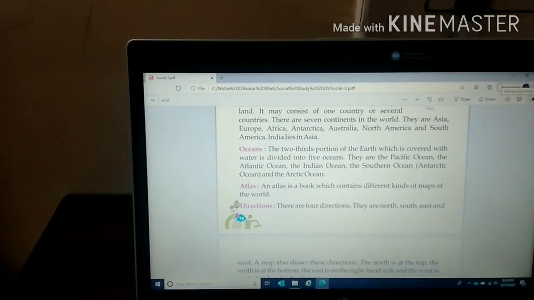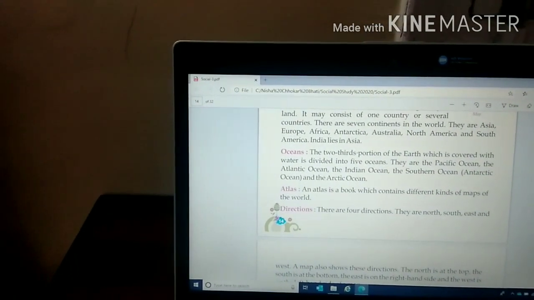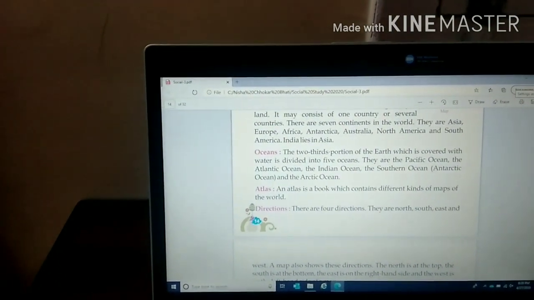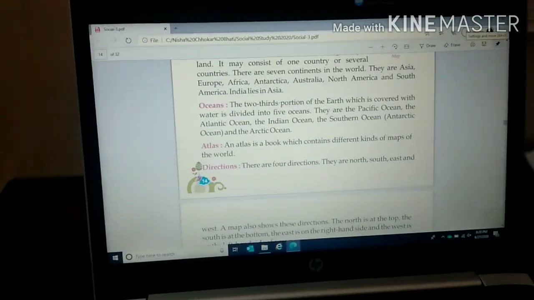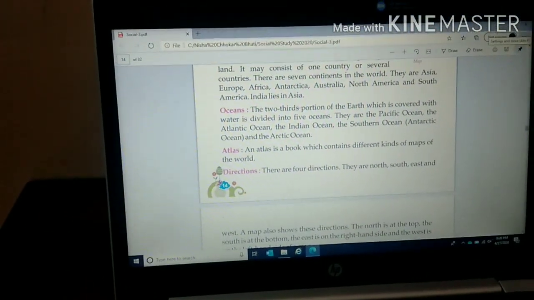Now, what is an atlas? An atlas is a book which contains different kinds of maps of the world. Is an atlas clear, children? What is an atlas, children? An atlas is a book which contains different kinds of maps of the world.